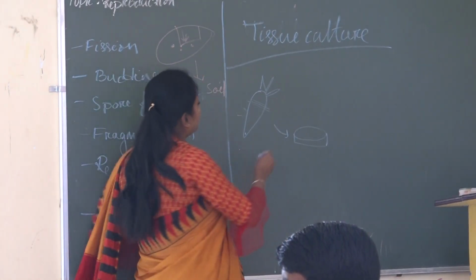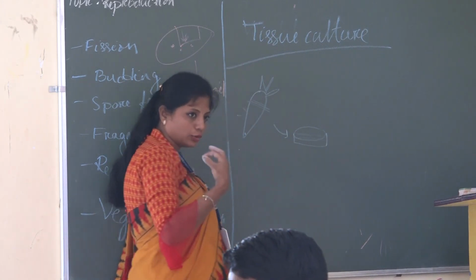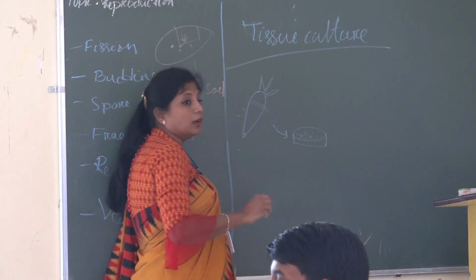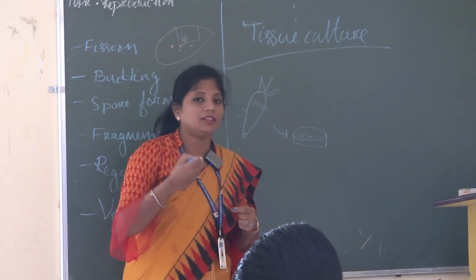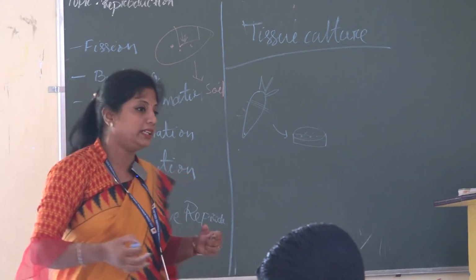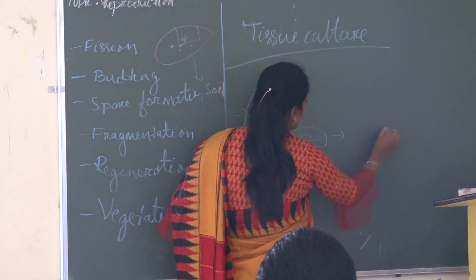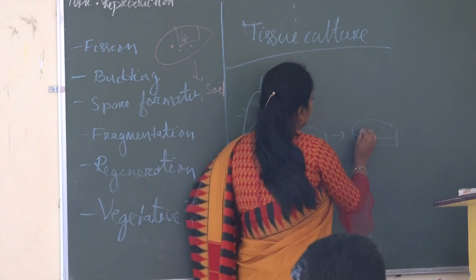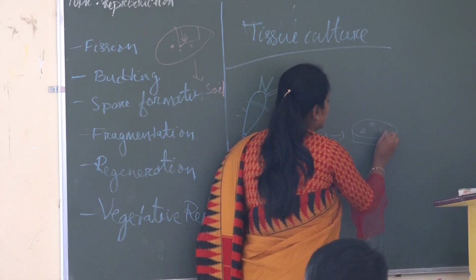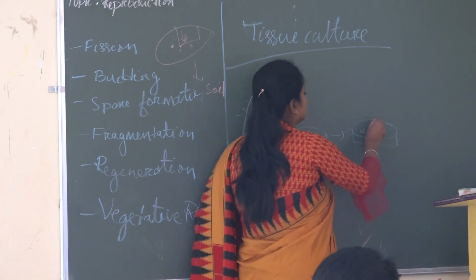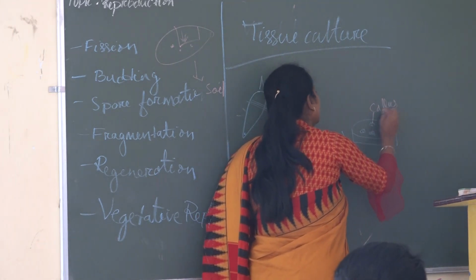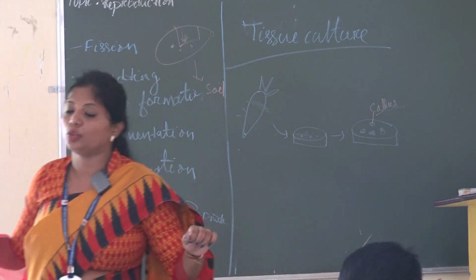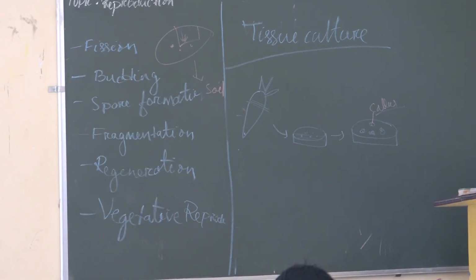In them we put some media, that is nutrition, and put these small pieces of tissue on them. When we give them proper light, moisture and nutrient media, they will develop into a thin mass of cells within 2 to 3 days. And this mass of cells we normally term callus. Callus means small masses of cells which are not differentiated into root, stem and leaves.